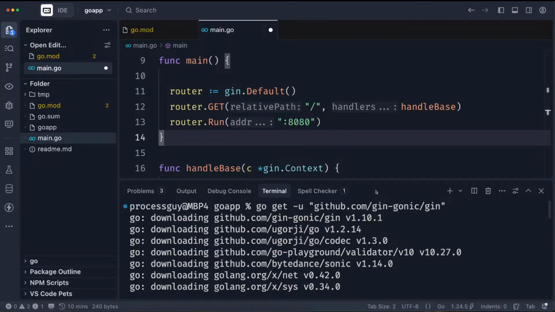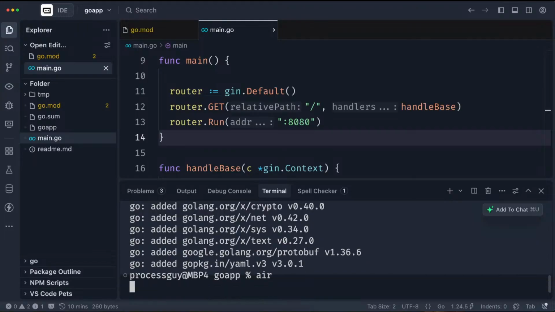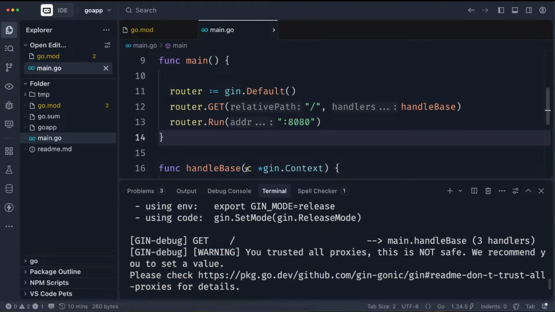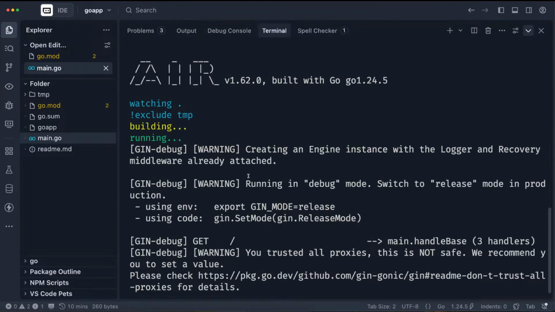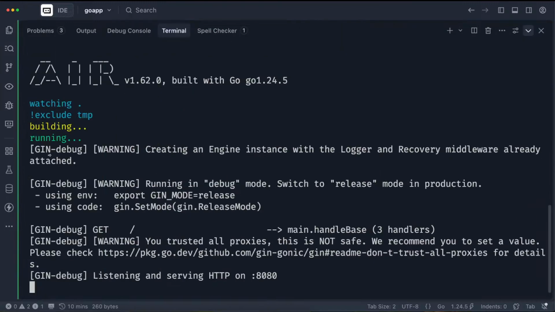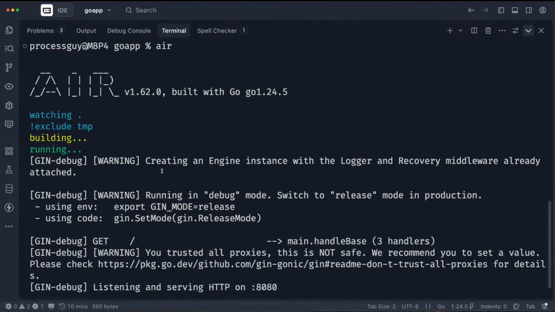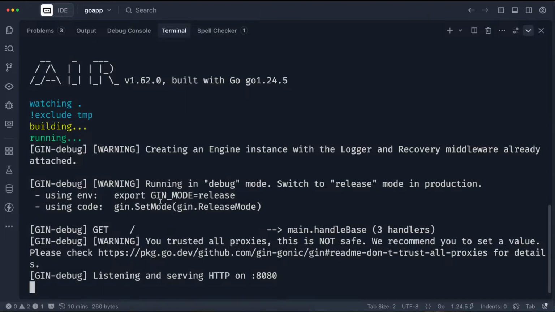Okay, so let's go ahead and run air, because I actually ended that air the other time. So our air is running, and let's see what happens to our server. Now I have to make this big so that you guys will see what's going on here. Now it creates an instance and everything. Normally when we are running this in a server mode, you have to change this to release, but for now let's leave it like this.